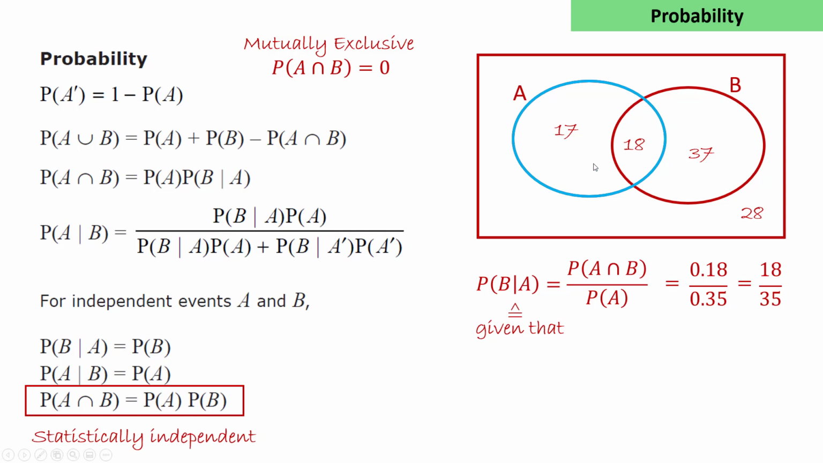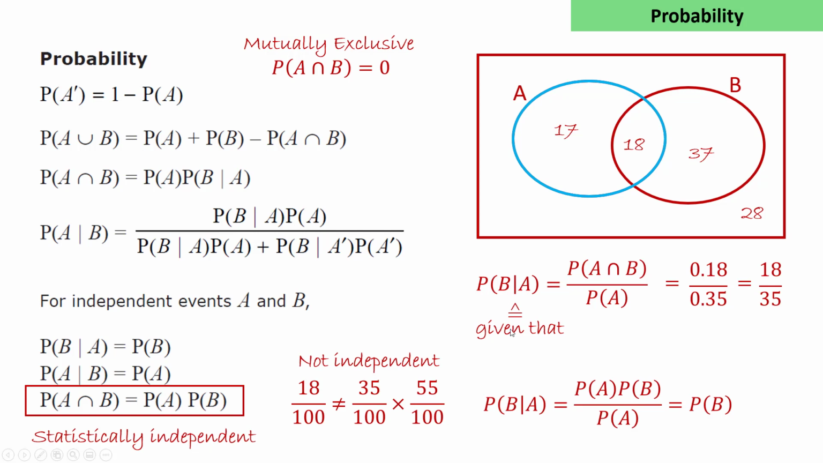Let's look at the events A and B in the example here. Here, the probability of A and B is 18 out of 100, and that's not equal to the probability of A, 35 out of 100, times the probability of B, 55 out of 100. So we can see that the events A and B in this example are not independent.